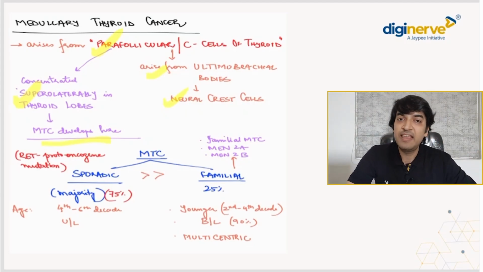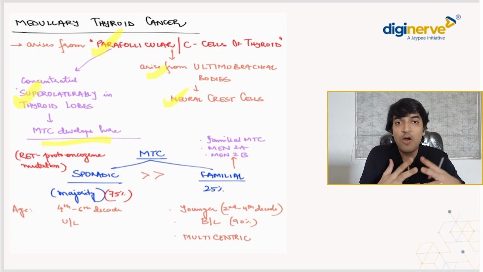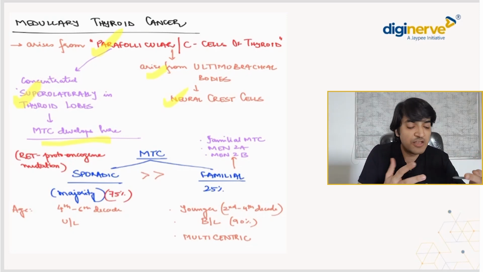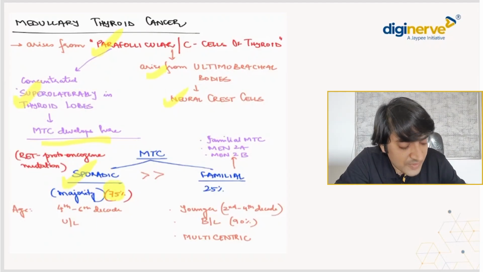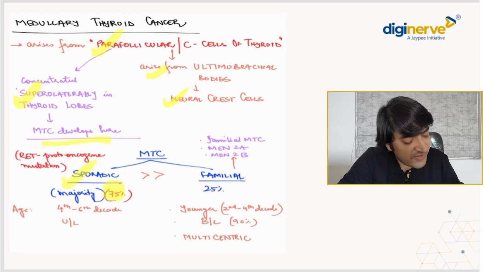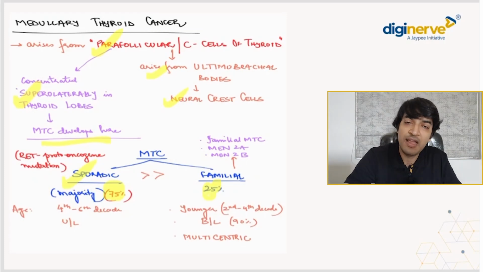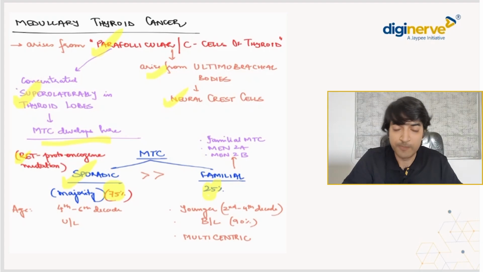Now this MTC can either be sporadic or it can be familial. Most common is your sporadic presentation, that is what we need to know. Majority, 75% of the patients will have sporadic MTCs and only 25% will have familial. In familial, which ones? Isolated familial MTC, associated with MEN2A and MEN2B, three types of familial presentations are possible. Which gene? The RET proto-oncogene mutation, we talked about.